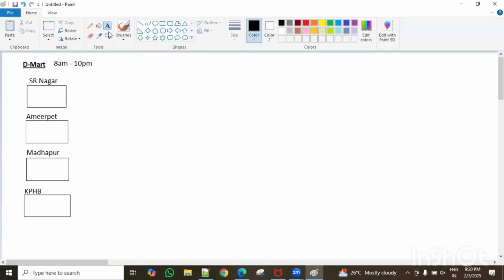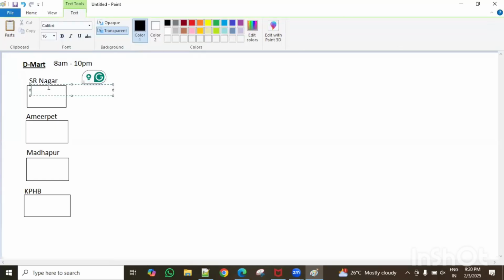Here they store the details in one database. They just scan it, but on the laptop one database must be there. Let's take different databases here. In SR Nagar, just imagine they are using MySQL to store the data. In Ameerpet, they're using SQL Server. Suppose they're using a text file here, and another is using an Excel file. Just take different databases for understanding purposes.